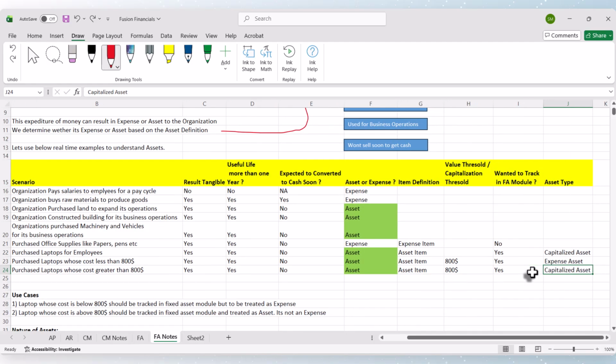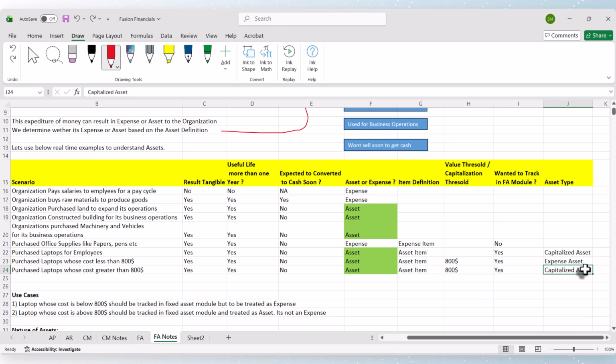Then this will be received from the supplier, and an AP invoice will be created and paid. After that, it will be transferred to the fixed asset module with asset type as capitalized asset. Let's say if you bought it for $2000, then it won't go to the income statement as an expense immediately. It will be done over a period of time, which we will discuss later.